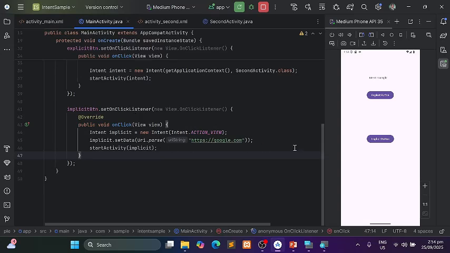Okay, so for your assignment, you need to have one text box here, and then you need to pass the data. When you input the data to the text box and then click the explicit button, it will pass to the second activity and then show the data that you inputted. So that's your assignment. All right.